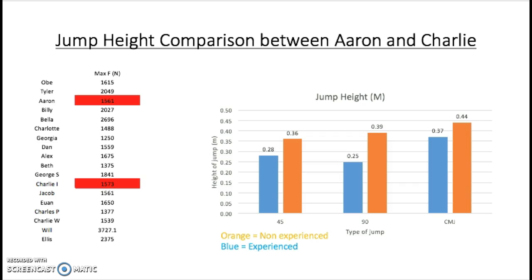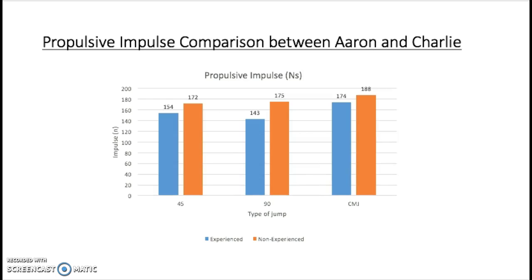The data also shows that Charlie has a greater max force output than Aaron, which might mean that Charlie has a better muscle to weight ratio and is therefore stronger when it comes to lifting his own body weight. Charlie, the less experienced player, has a higher propulsion impulse on all of the jumps.